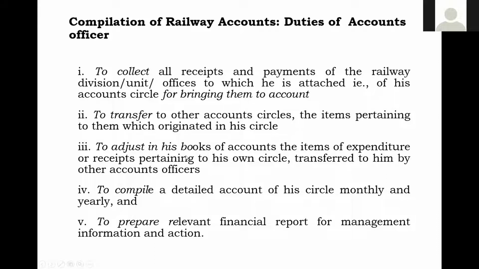Then, to prepare relevant financial reports for management information and action. So finally, as a government department, we have to compile the accounts of the circle monthly and yearly, and we have to submit them to the Railway Board. As a government department, we are supposed to do that under the prescribed heads. Whatever is given, in those heads only we have to see that these fit, and then send them to the Railway Board.